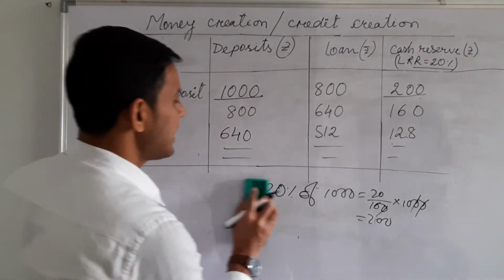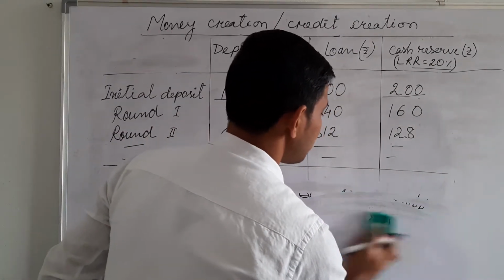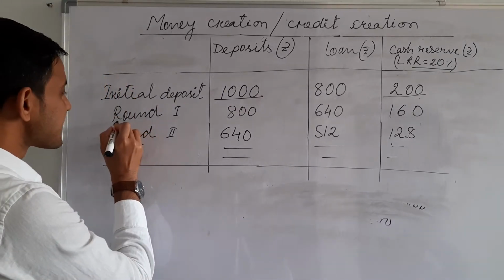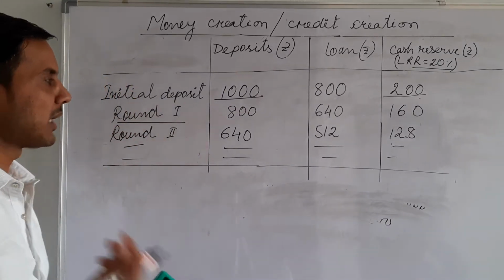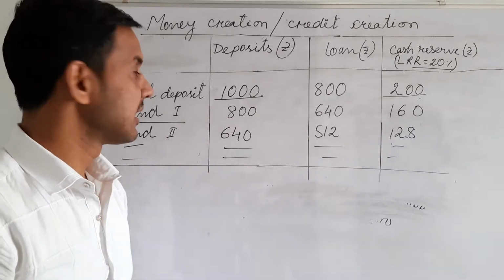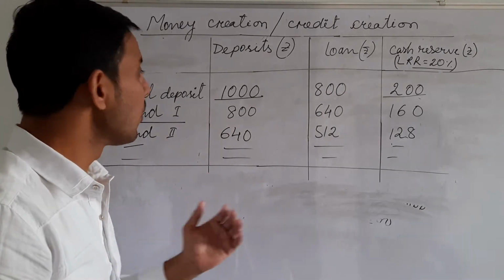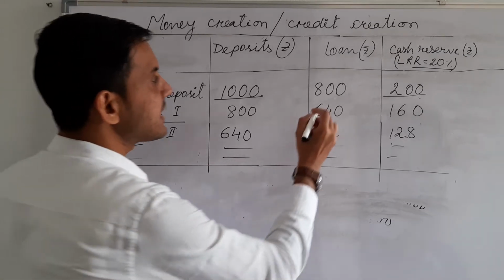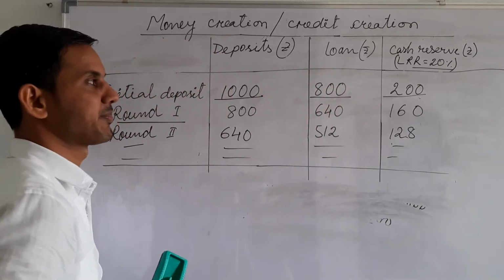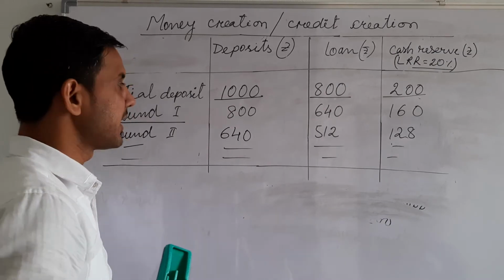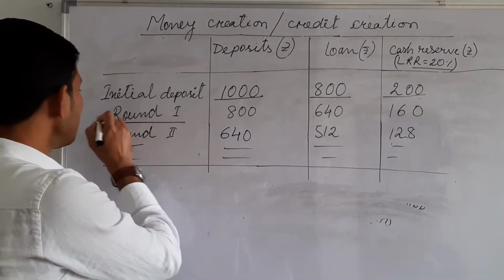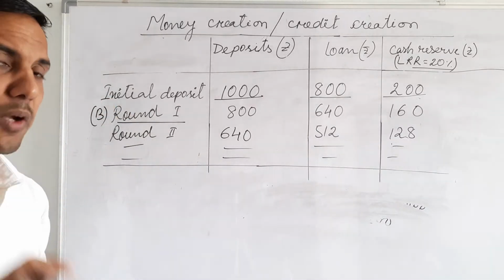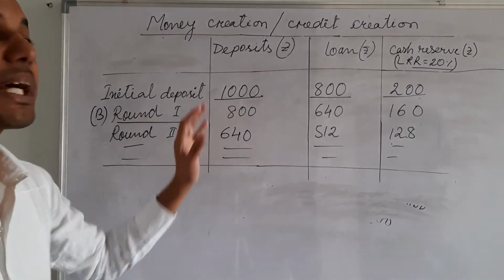Suppose this is the first round. Now one person wants to take a loan from the bank. Then what will the bank do? The bank will give these 800 rupees to person B. But remember, he will not get the cash.